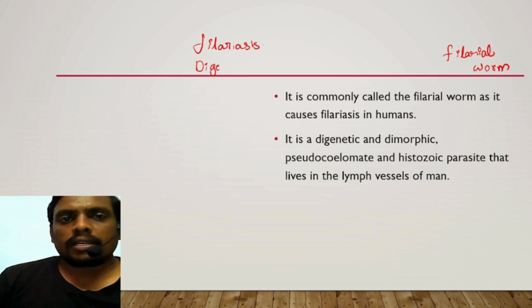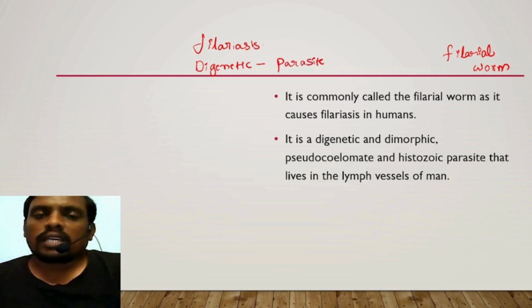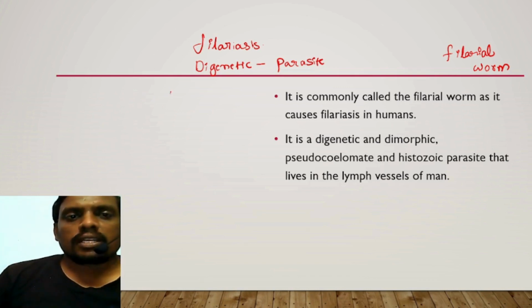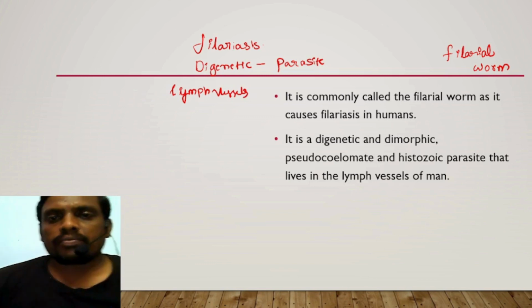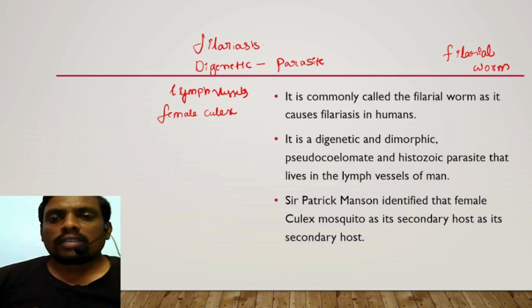What do you mean by digenetic parasite? It completes its life cycle in 2 hosts. That's why it is called a digenetic parasite. It lives in the lymph vessels of man. A great scientist, Sir Patrick Manson, identified the female culex mosquito as its secondary host for the disease.